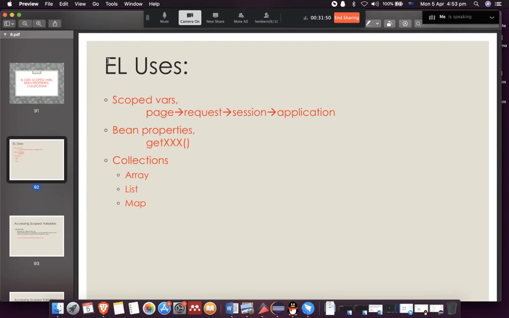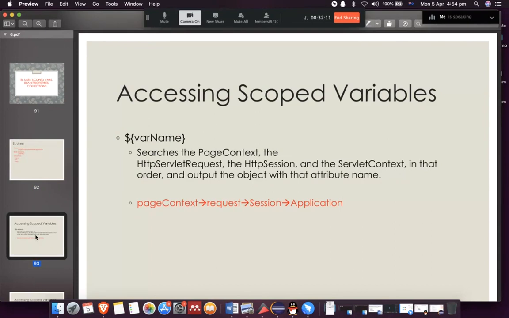And then EL uses these scoped variables. It uses bean properties, getters, and setters, and it also uses collections. So now we want to see what these scoped variables are, and how we can access them.